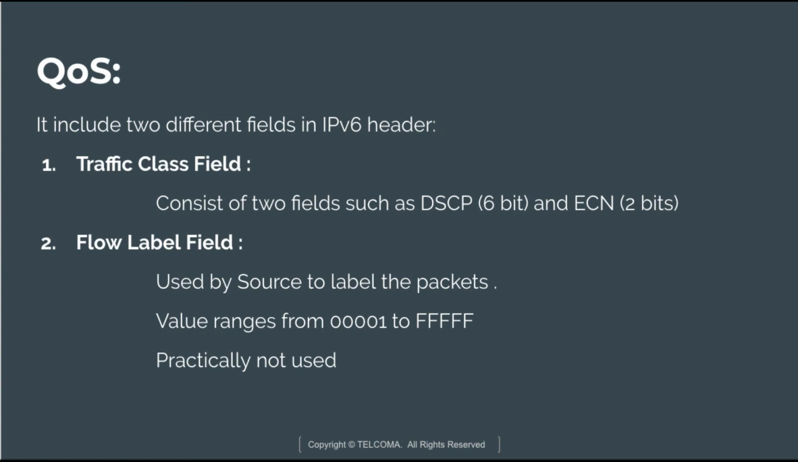So these are the two different fields in the IPv6 header. The first one is the traffic class field and the other one is the flow label field. Most of the time we use the traffic class field, and the flow label field is not practically used. So this is all about quality of service in the IPv6 packet.